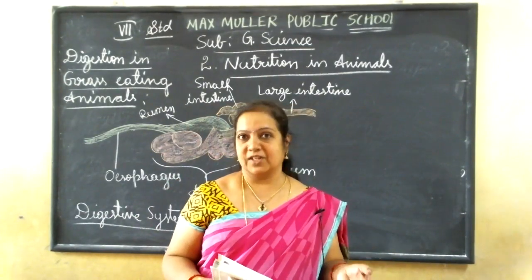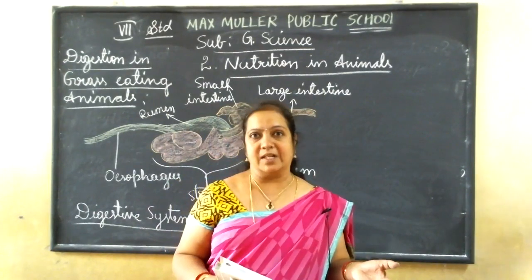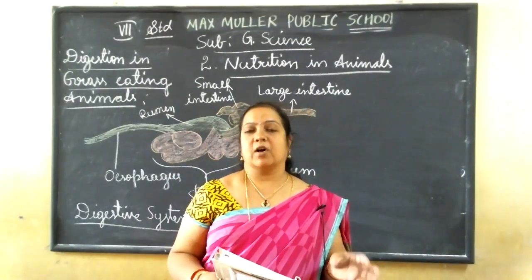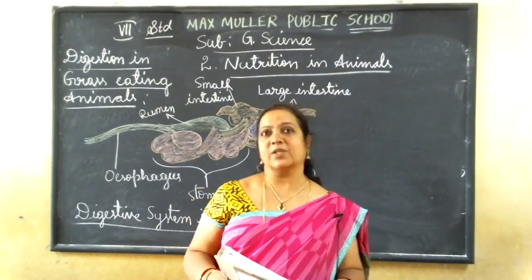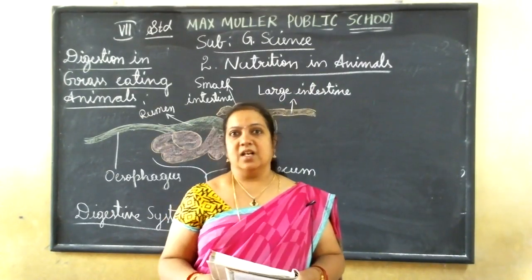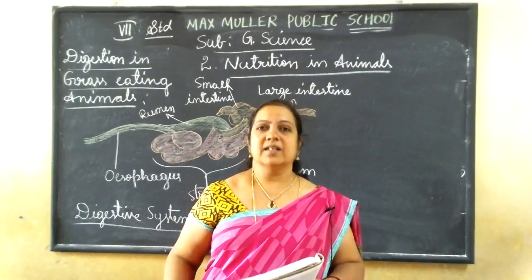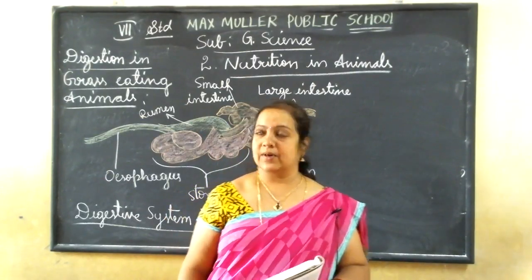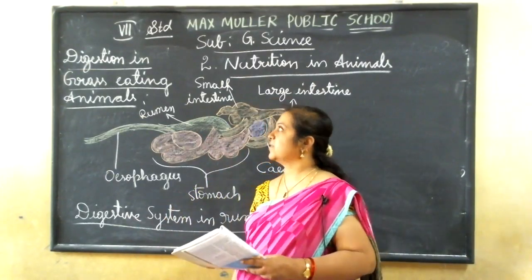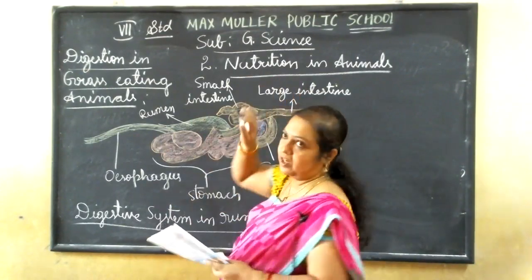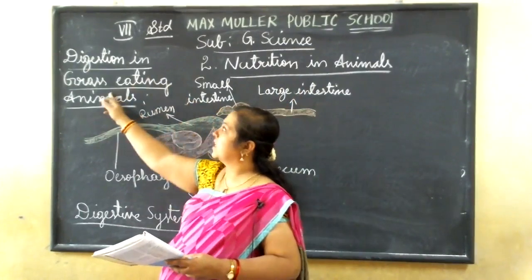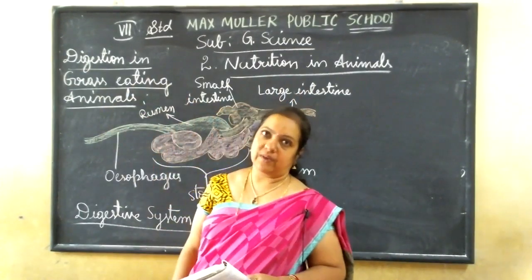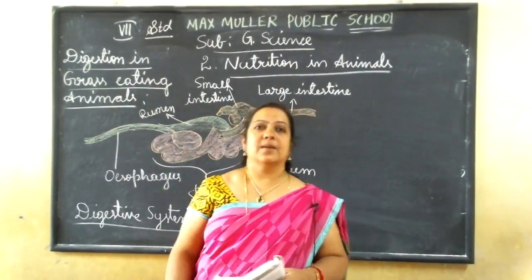Carnivorous means they eat only flesh, the flesh of other animals. And herbivorous animals eat grass and plant parts. So today we'll learn about the grass eating animals. This is lesson number 2, nutrition in animals. Today we are going to learn about digestion in grass eating animals, that means the herbivorous animals.